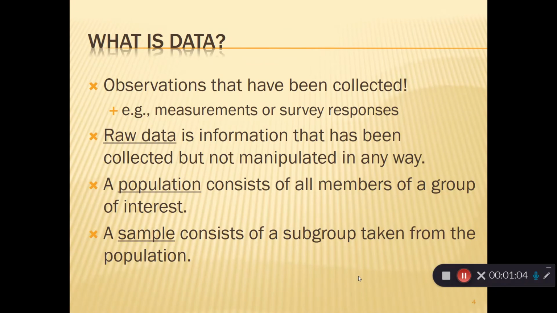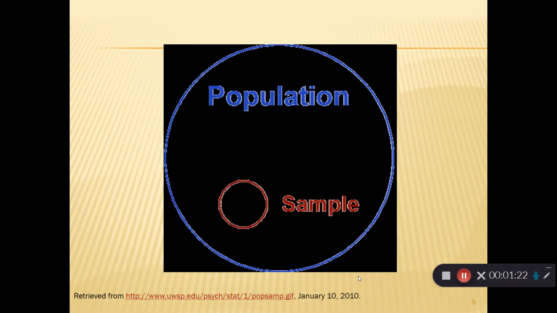So our observations are the data that have been collected. Raw data is just the collection of the data, the simple numbers that we're dealing with. We haven't manipulated it in any way. A population is a broad grouping of people. And then a sample is a subgroup within that population.